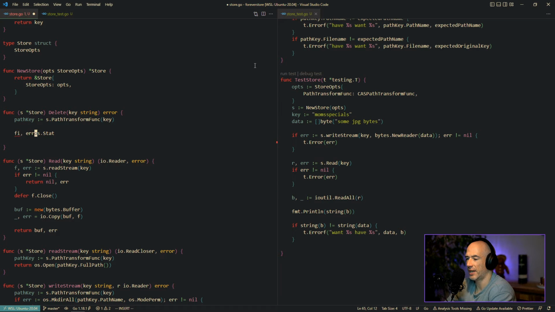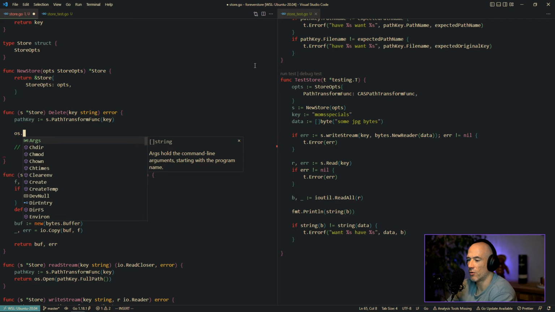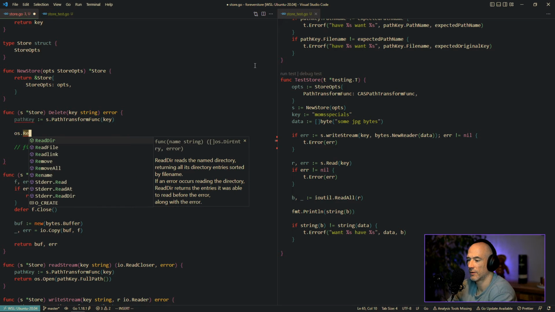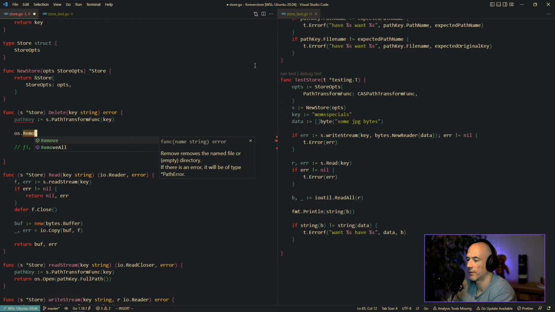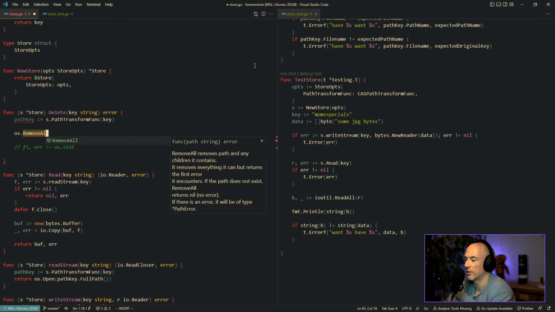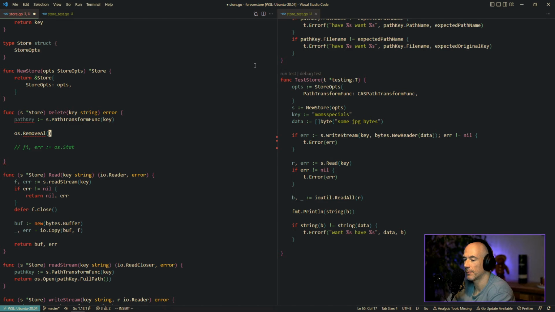Actually, do we need to stat this, to be honest? Because can we not do something like os.Remove? Removes the named file or empty directory. If there is an error... And what's RemoveAll? RemoveAll removes path and children it contains. It removes everything it can, but returns the first error. Okay, I see. Maybe I'll use RemoveAll. And it's going to be the pathKey.FullPath, like this.